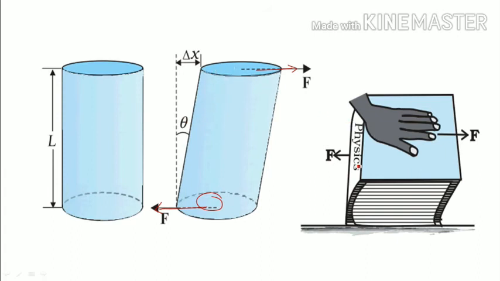We can observe this in our everyday life also. If you take a big book and place it on the floor, now if you push the upper part of the book like this, what happens? The upper paper will displace relative to the lower paper with an angle theta. So here also the force is shearing force.